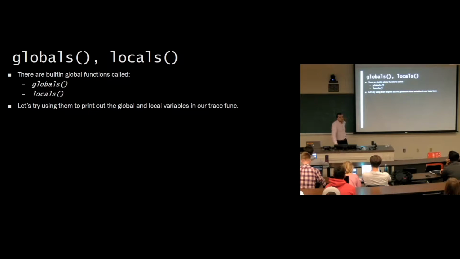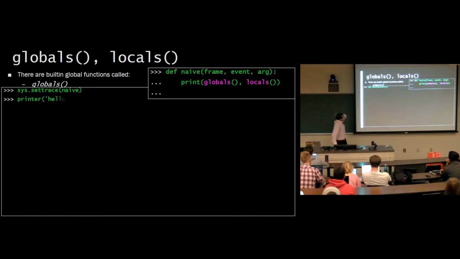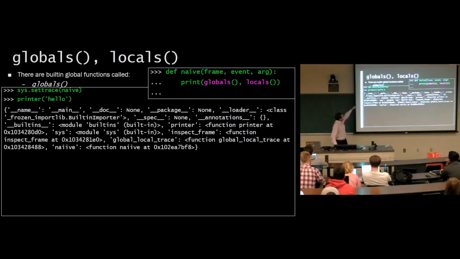So let's try using those to print out globals and locals. I kind of shouldn't have named the function that. This is naive. We take in a frame, an event, and an arg. We're going to print globals and locals, and hopefully that'll show us what the global and local variables are, and we'll be halfway done with our debugger, right? We set this as the trace, print out hello. All right, and what did we get?